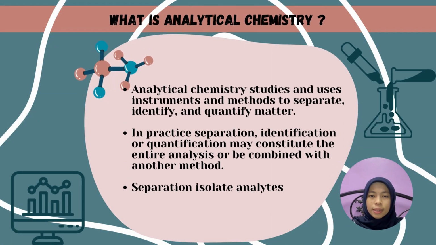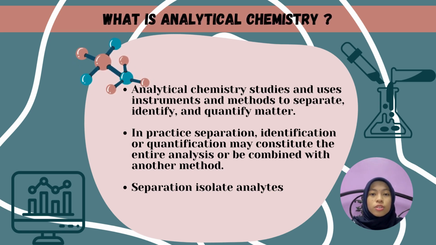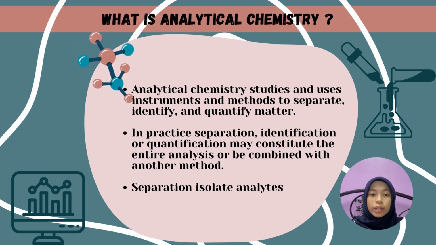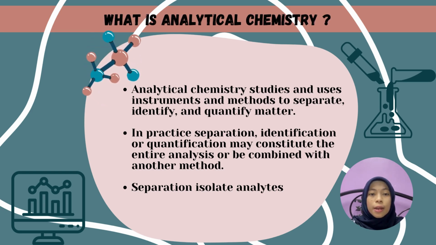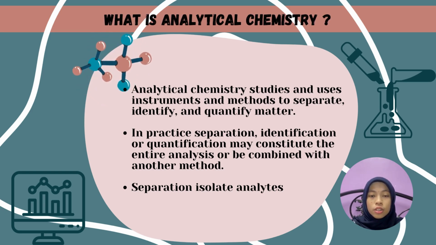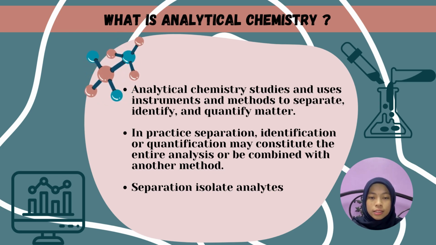What is analytical chemistry? Analytical chemistry studies and uses instruments and methods to separate, identify, and quantify matter. In practice, separation, identification, or quantification may constitute the entire analysis or be combined with another method.